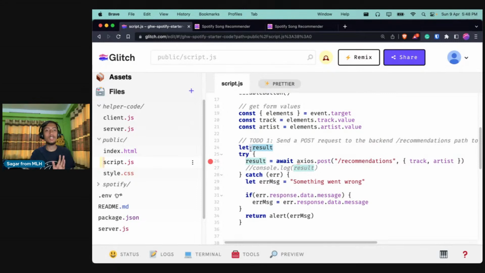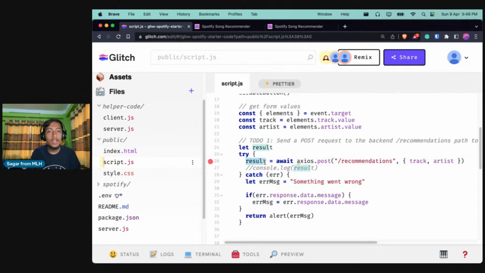So we are first defining the variable in JavaScript, and then you can see this try catch pattern a lot of times, right? This is usually done whenever we send a request to an API, we will have some error handling mechanism. If we have some error, then we can catch that error and then return some message to the user. So that is why we usually use the try catch block, right? In the try block, we will execute our code, and if it fails for some reason, or if the post request was not a success, then we will catch the error and display the message to the user. So that is all what we are doing over here.